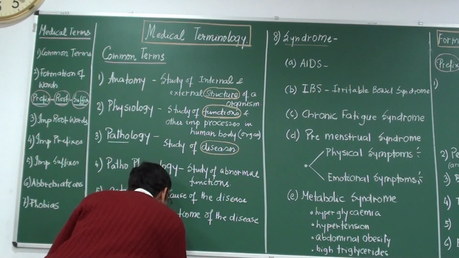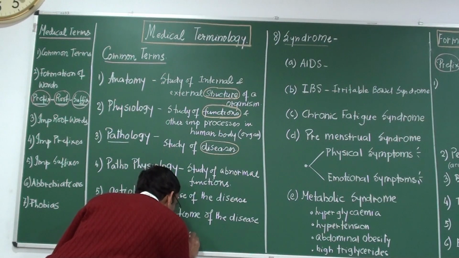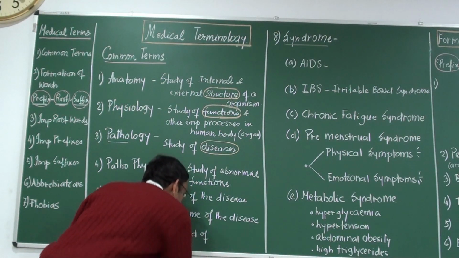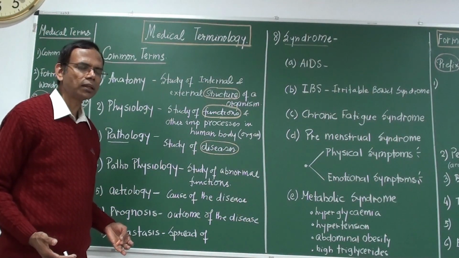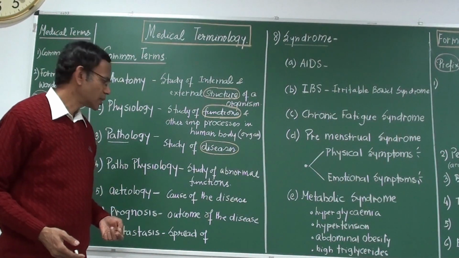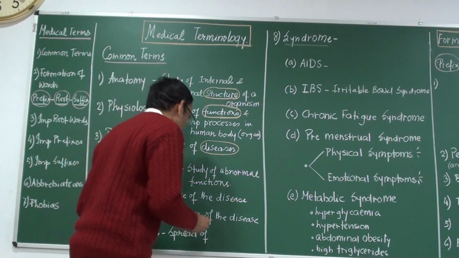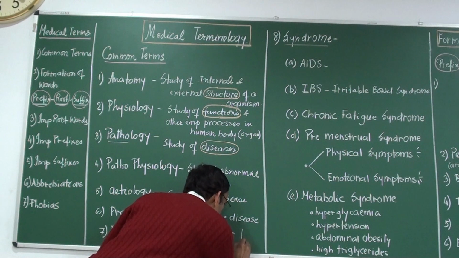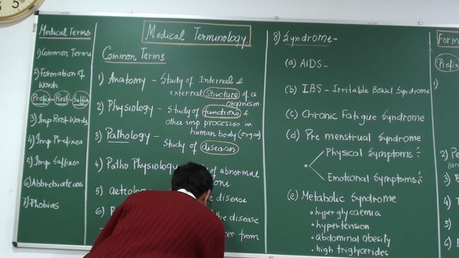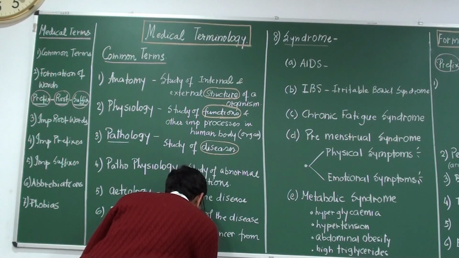Mostly I have heard it with respect to cancer only. It may be with respect to other diseases, but spread of cancer from one organ to other.